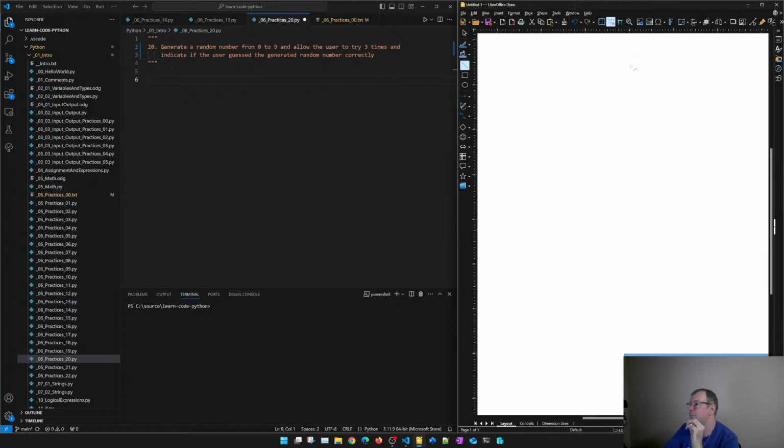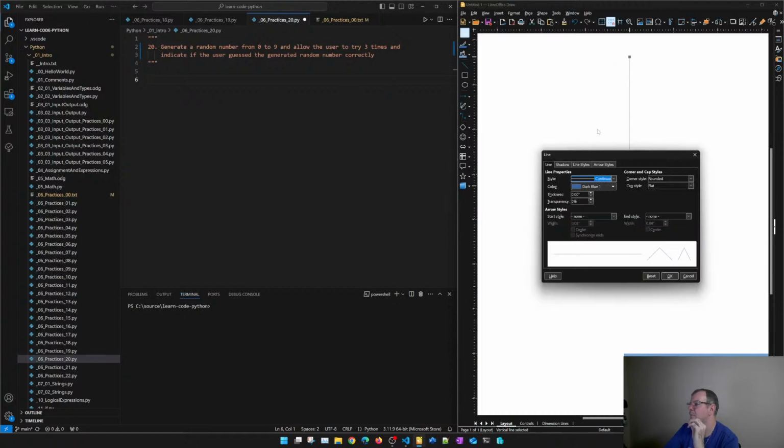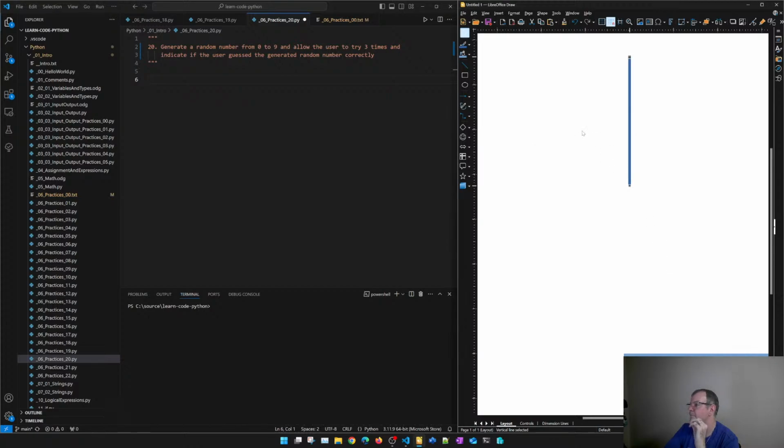What is the input to my program? You may put a boundary here. Let me make this more visible. For the line, I'll put a thickness of 4, or maybe 6. What will our program receive as an input?